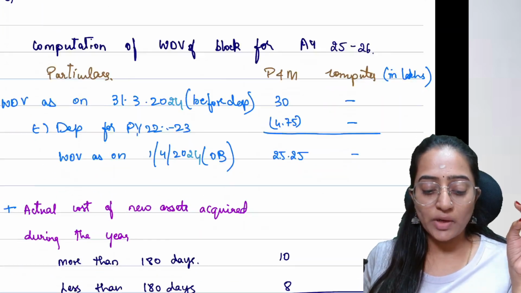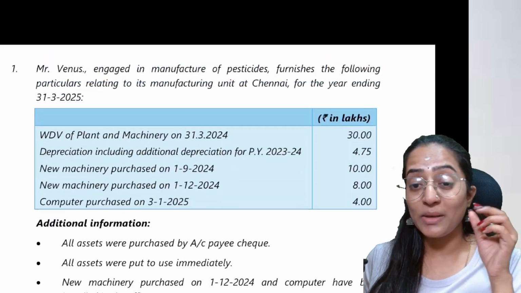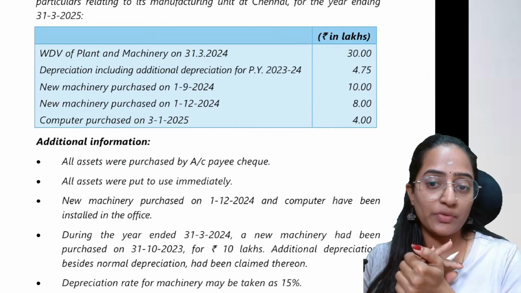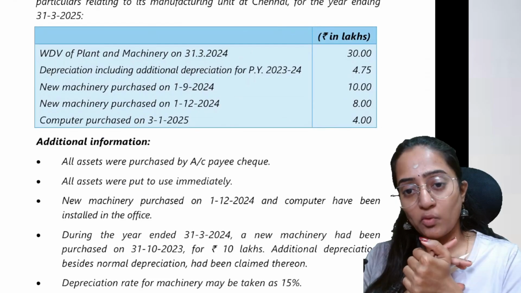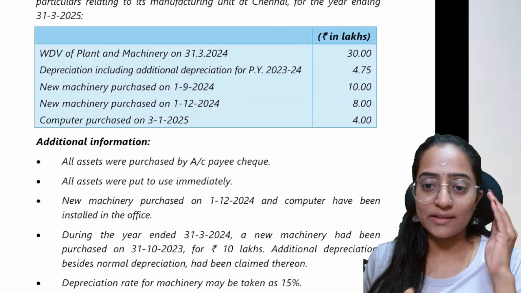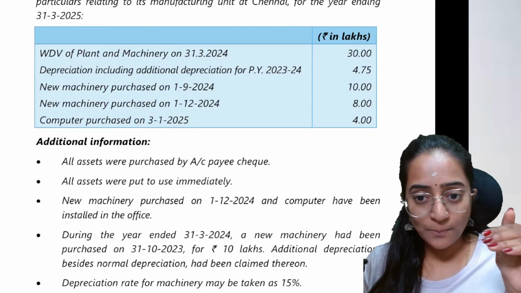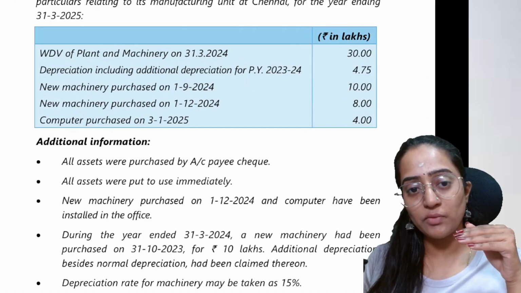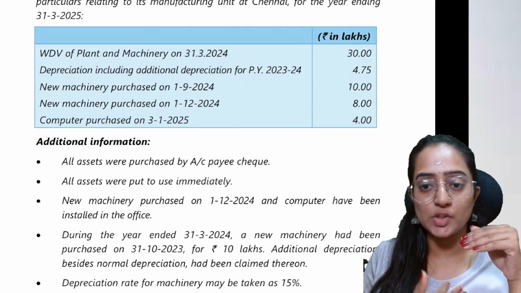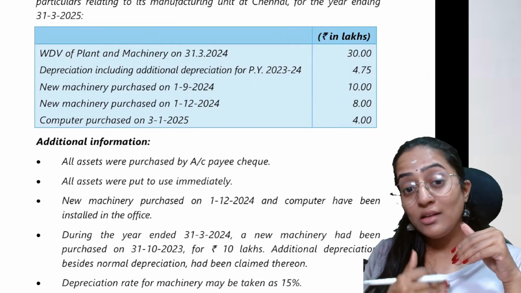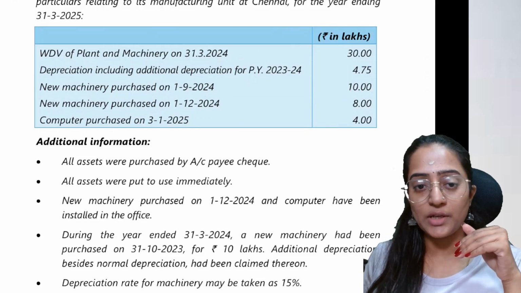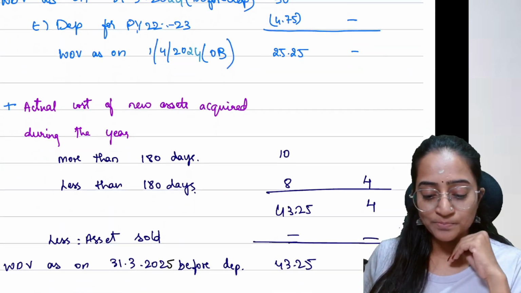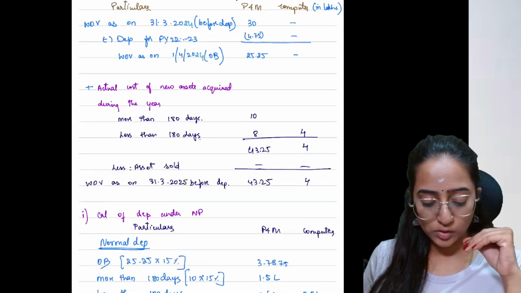Fine. So now when you're calculating, you have a format for calculating the WDV, which has been provided in our Income Tax Act. First we will take the opening WDV, add the additions during the year, then give the deletions during the year, and then we will arrive at the WDV before charging depreciation for the relevant period. Then you charge depreciation for the relevant period. Then you get the WDV after charging depreciation. Great. That is what we are going to do here also.